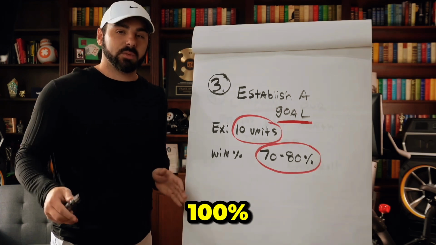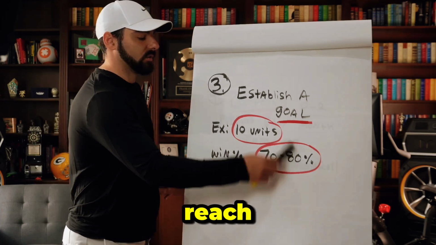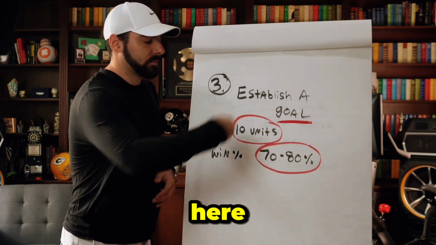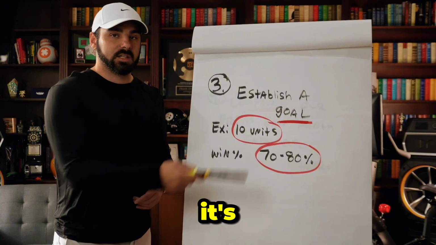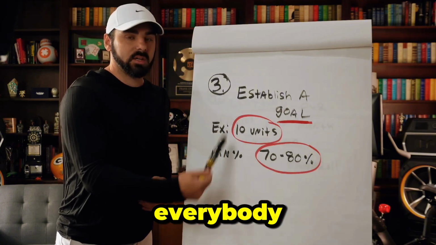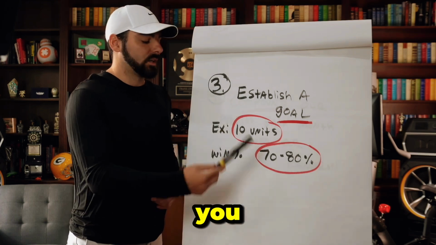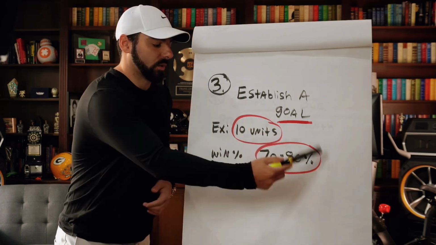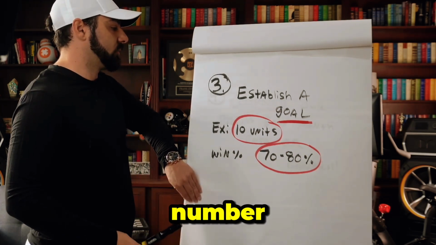time. So it's 100% possible for you to be able to reach that mark and to reach this goal. This right here is a basic goal. Okay, it's not a crazy goal to be able to reach, and it's not low. It's a basic goal. Everybody, if you do the right thing and you have the right strategy in place and you know exactly what to bet, you should be able to somewhat fluctuate around this goal here each and every month. Now let's get to number 4.